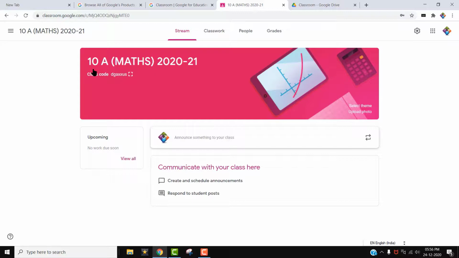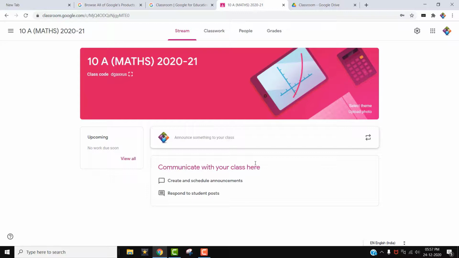In that classroom you can see 4 tabs. Lots of things are there in this classroom. I will explain one by one. These are the main tabs of this classroom. By using these 4 tabs, we are controlling everything in the classroom. Okay, these are the main tabs. Before explaining all these things in this stream page, the first step I told you, second step, not first step. Second step, we have to add the students to the classroom. After adding, I will explain everything one by one.